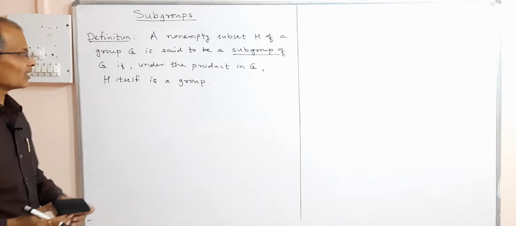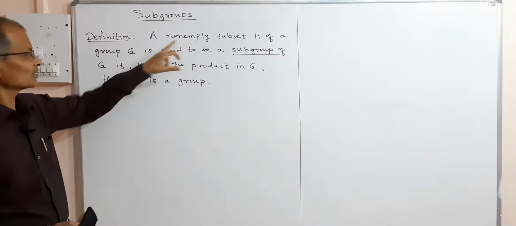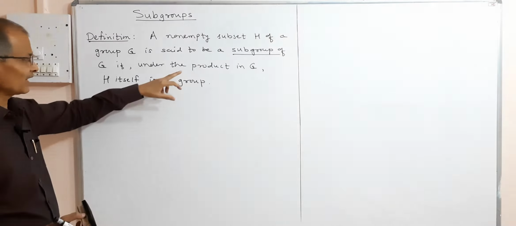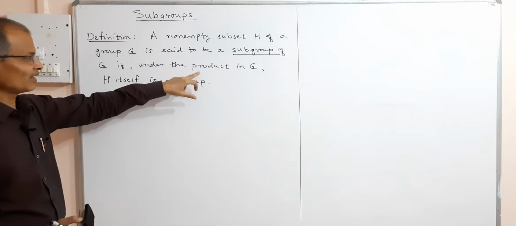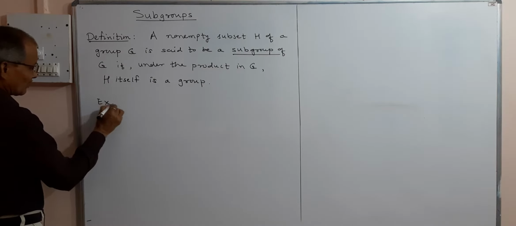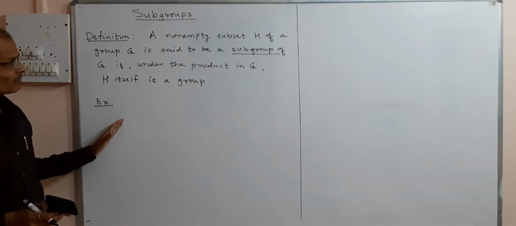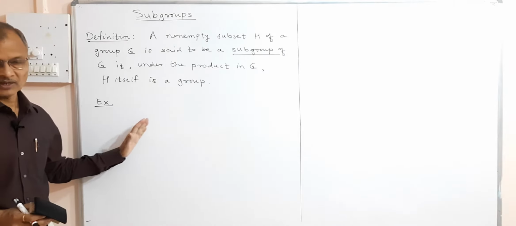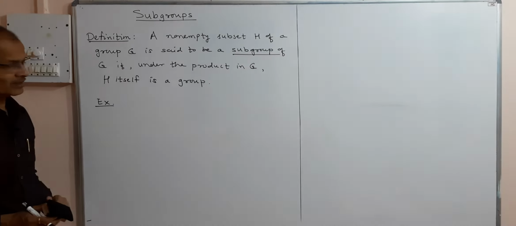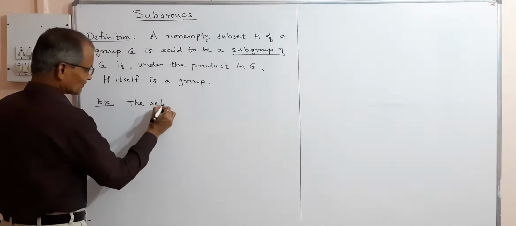So the meaning is simple. H must be a subset of G. G is a group and H is a subset of G, and then H also becomes a group under the binary operation in G. We write the binary operation in G as product. For example, the set of real numbers with addition operation forms a group, and the subset can be considered as the set of integers,